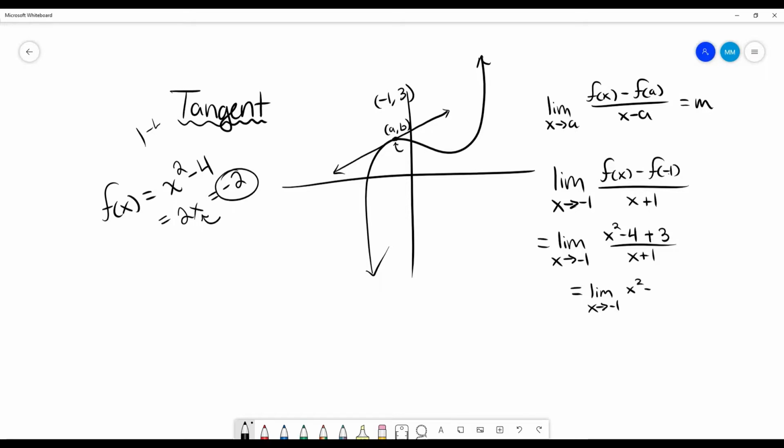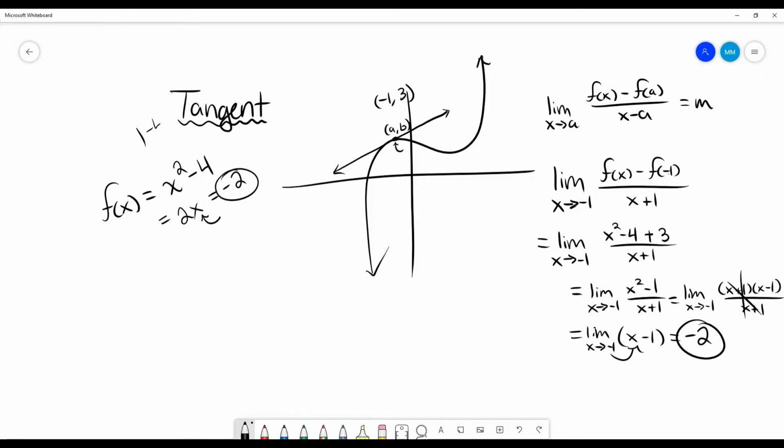So x squared minus 1 over x plus 1. And then we've got a perfect difference of squares up here, so I'm going to factor that out. So it's x plus 1 times x minus 1 over x plus 1. These cancel. So now it's just the limit as x approaches negative 1 of x minus 1. If I plug in that negative 1, that gets me a limit of negative 2, or a slope of negative 2, which is what I got up here.